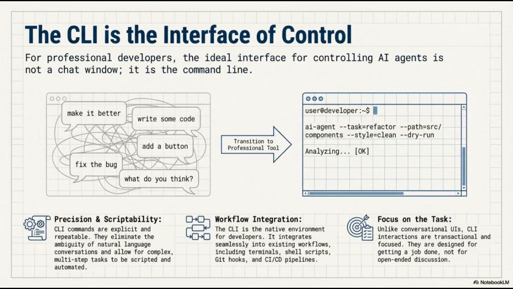Second is workflow integration. The CLI is the native habitat of the developer. It does not require switching contexts because it integrates directly into existing tools, from terminals and shell scripts to Git hooks and full CI/CD pipelines.